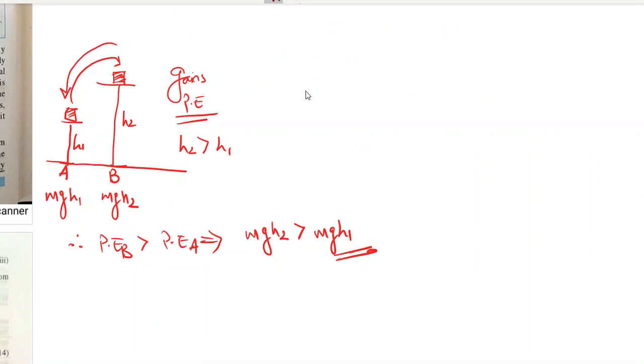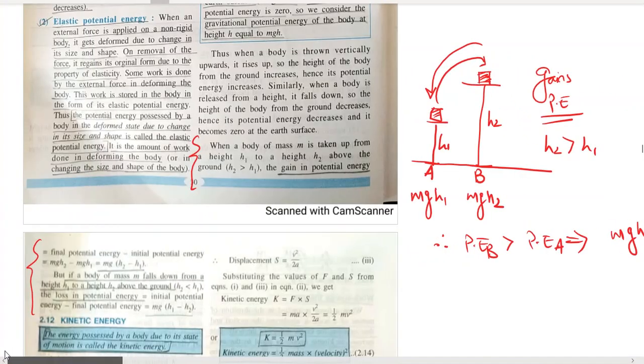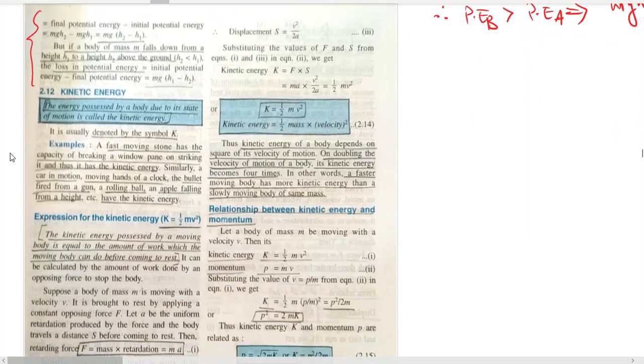That is the difference in potential energy, mgh2 minus mgh1, that is mg(h2 minus h1). The difference in potential energy will become the loss in potential energy if the object falls down from final height to initial height again. So that is how potential energy is related.